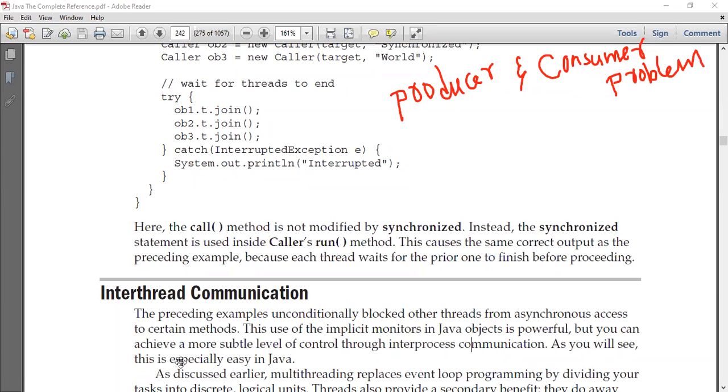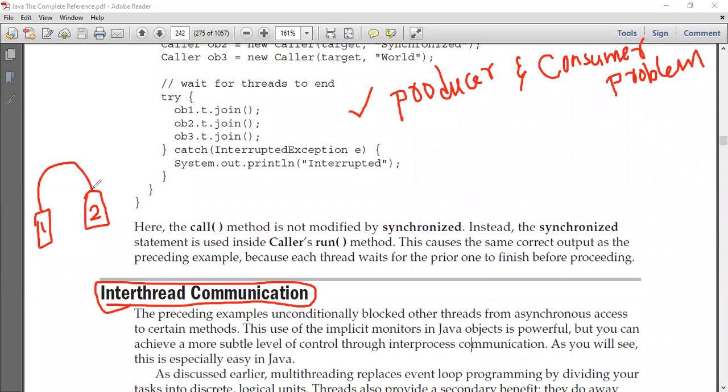So this inter-thread communication can be discussed with respect to an important problem called the producer-consumer problem. Inter-thread communication means, let us assume there are two threads, thread 1 and thread 2. In order to accomplish a particular task, there should be some sort of communication between these two threads. Let me discuss what this producer-consumer problem is.